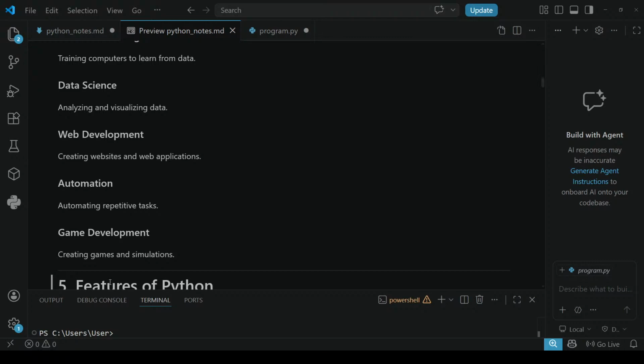Next, game development. Creating games and simulations. Yes, for creating games and simulations also, one project we have done using Python itself. For simulations and all, Python is the best, I can say. For that purpose also Python is used, and game development is one of the applications of Python.